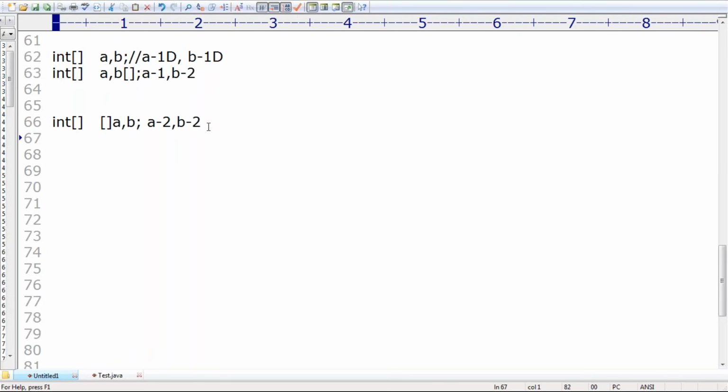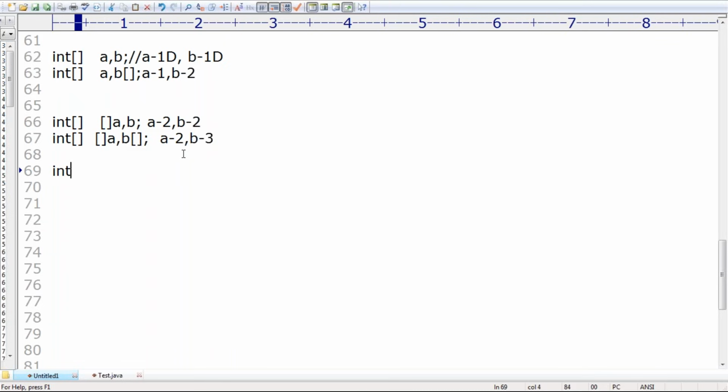Okay, because most of the people are already telling the correct answer, I'm not spending much time. Now I'm taking int[] []a, b[], like this. Can you please tell what is a's dimension? Two. Excellent. What is b's dimension? Respond. What is b's dimension? Three. Good. Excellent. Not required to keep much explanation, right?